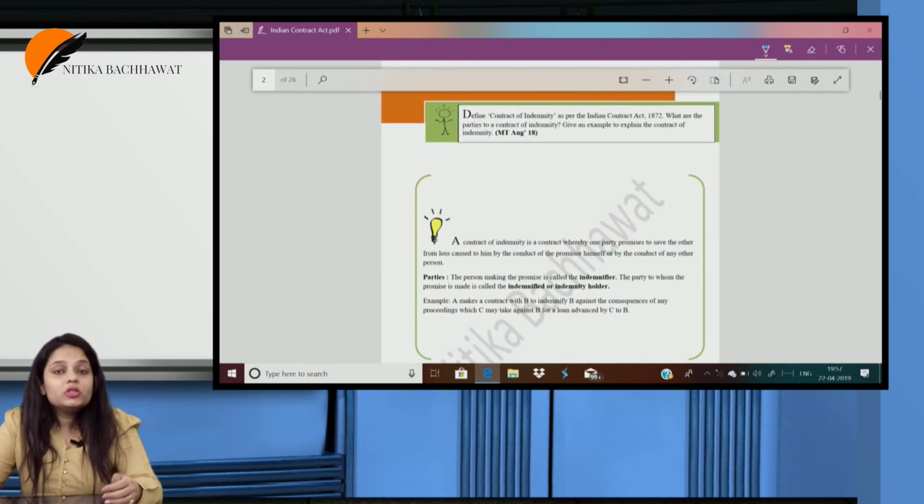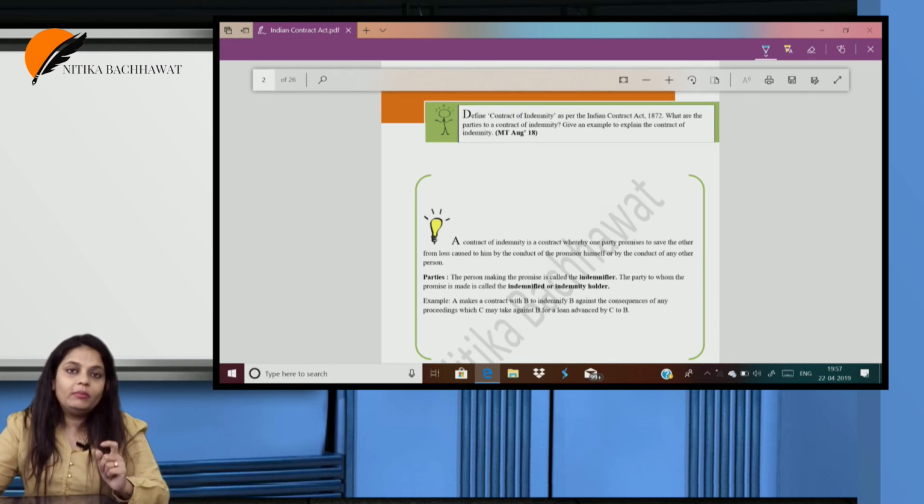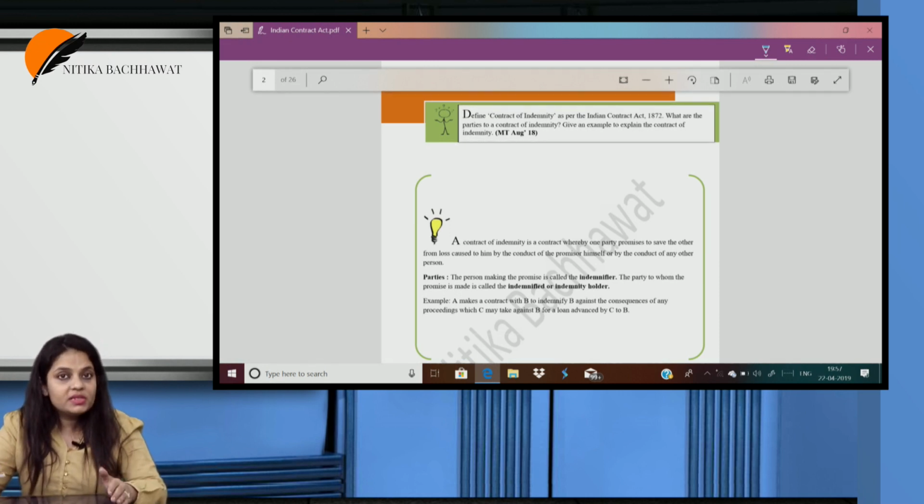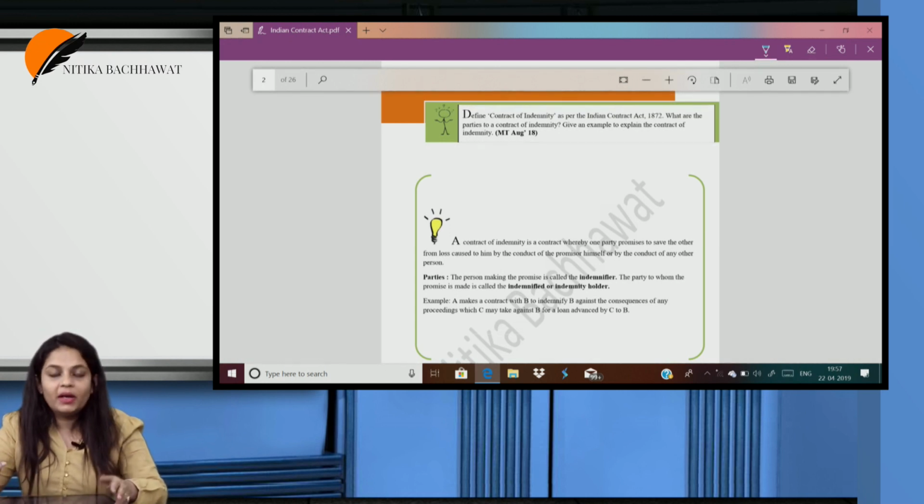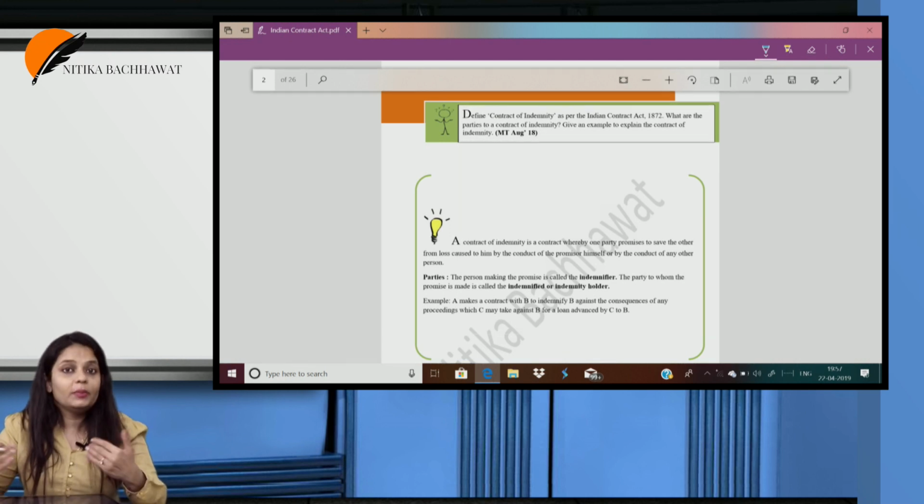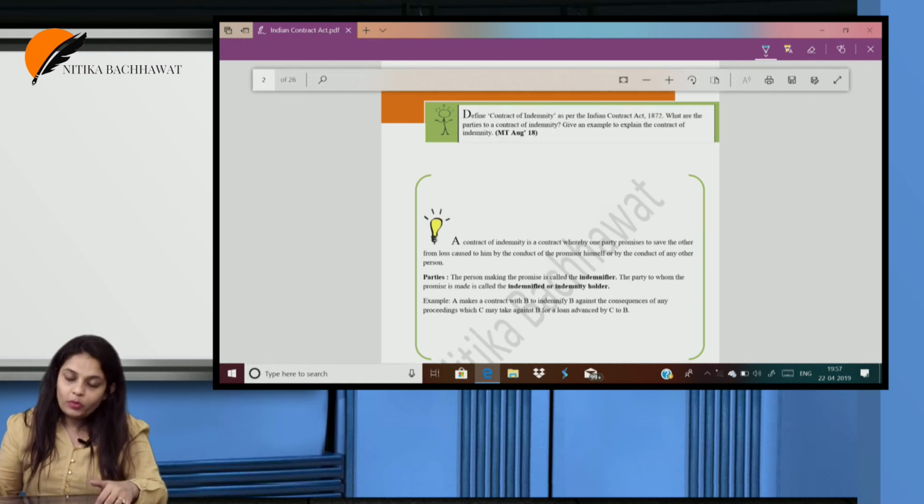Okay, define contract of indemnity as per the Indian Contract Act 1872. What are the parties to a contract of indemnity? Give an example to explain. What is a contract of indemnity? Where one party promises to compensate another for any loss that may take place due to the fault of the promisor himself or any other third party. Two parties here: the indemnifier, the person who makes the promise, and the indemnified, or indemnity holder, the person to whom the promise is made.